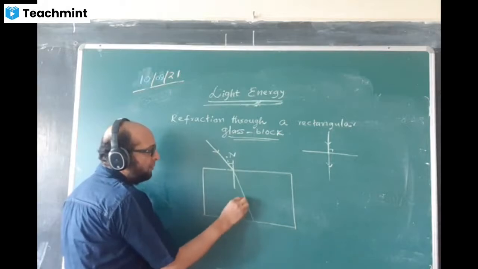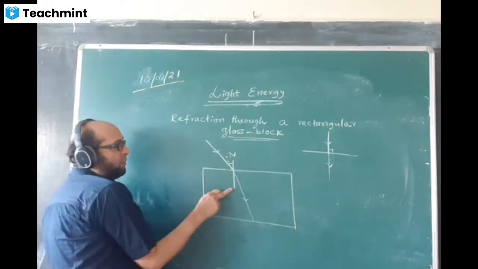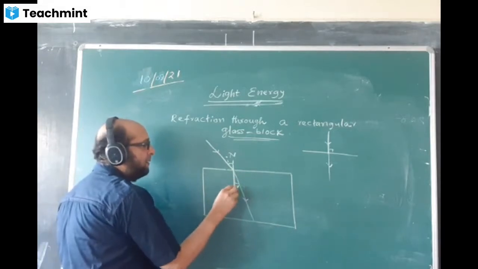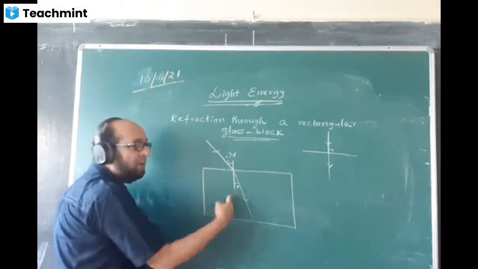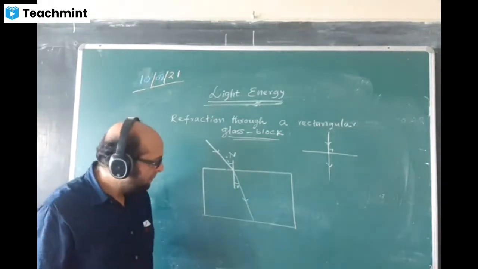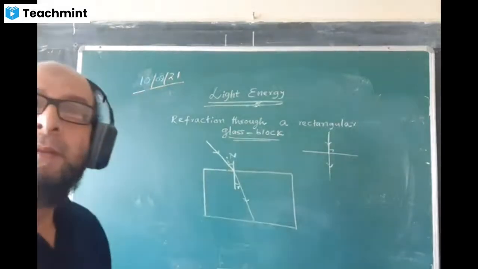It will bend towards the normal, closer to the normal here. This angle will be denoted by r. This is called the angle of incidence. This is called the angle of refraction. Isn't it? Please tell me, is it all right? Yes, sir. Now understood.